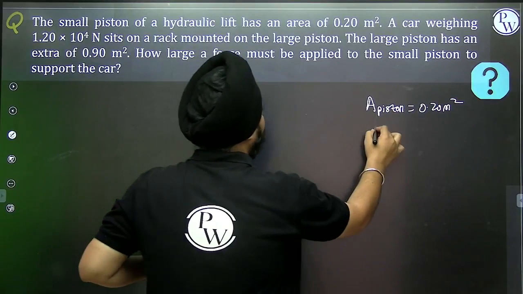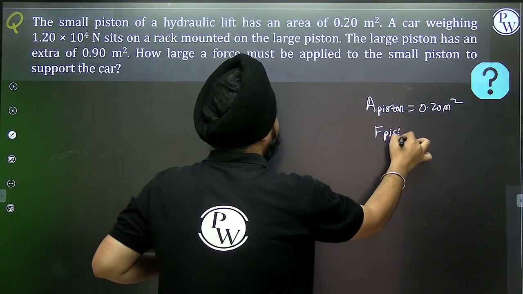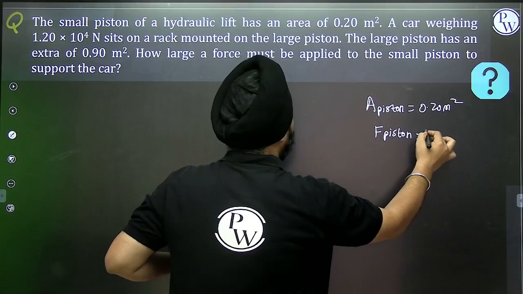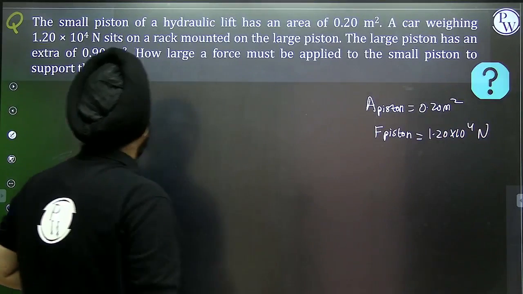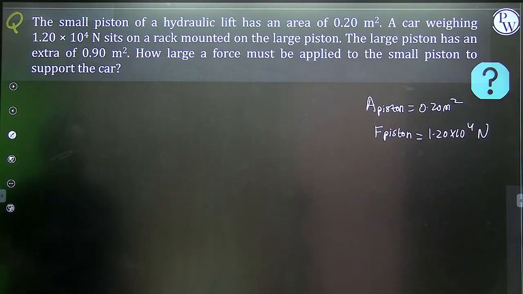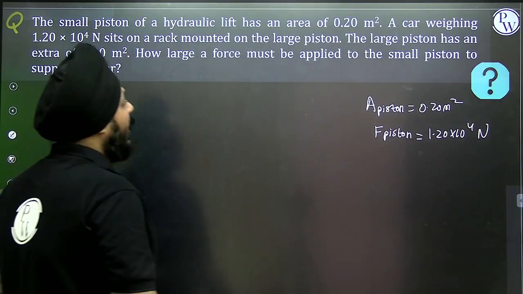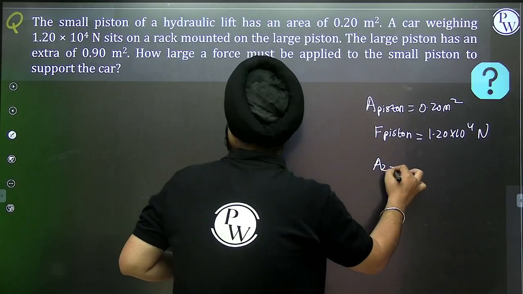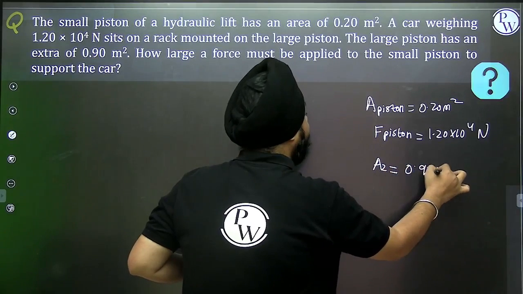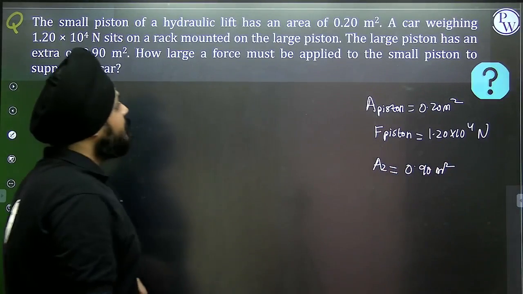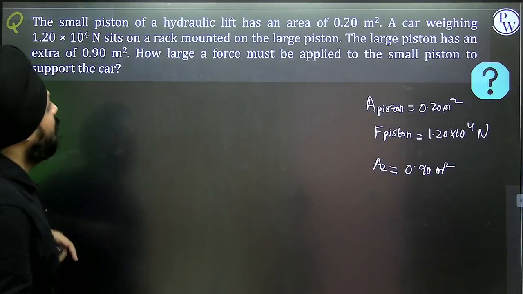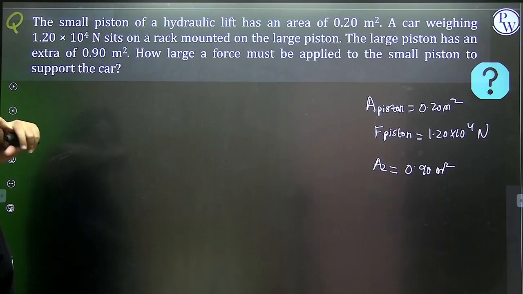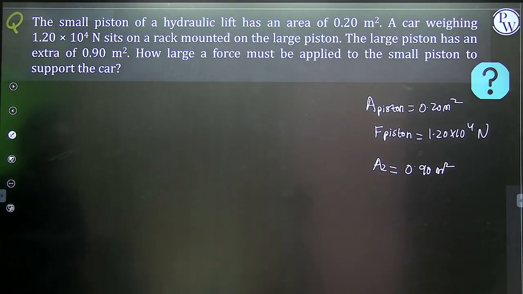The weight, the force acting on the piston, is equivalent to 1.2 into 10 to the power 4 Newton. The large piston has an area of 0.90 meters square. The force that must be applied to the small piston to support the car will be what?